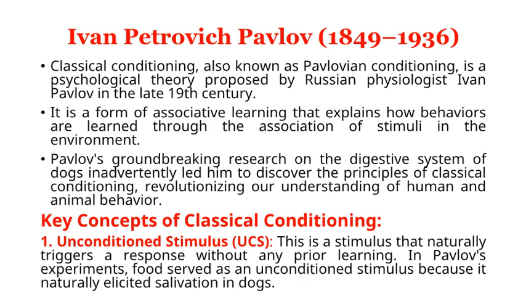Key concepts of classical conditioning: 1. Unconditioned stimulus, UCS. This is a stimulus that naturally triggers a response without any prior learning. In Pavlov's experiments, food served as an unconditioned stimulus because it naturally elicited salivation in dogs.